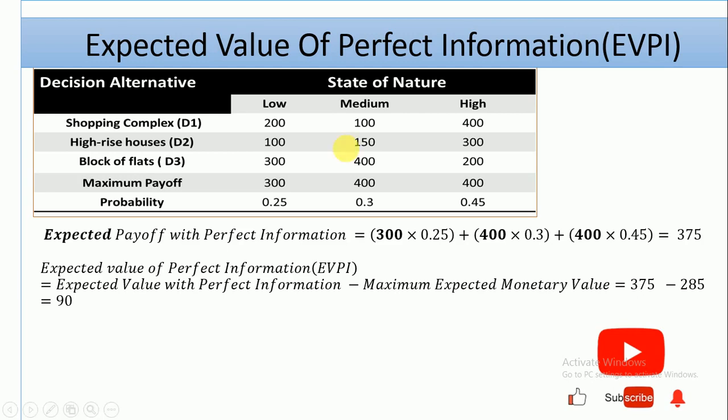How do you go about that? Check under each state of nature what is the maximum value: 300 under low, 400 under medium, 400 under high. Multiply the probability estimates by each of these maximum values. By computation you have 375. This tells that your expected payoff with perfect information for that problem is 375.